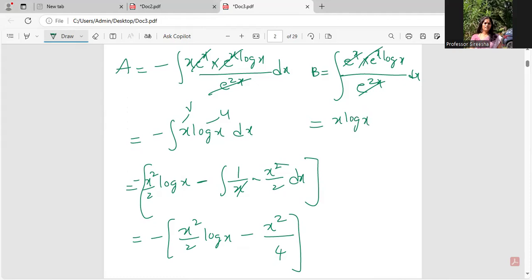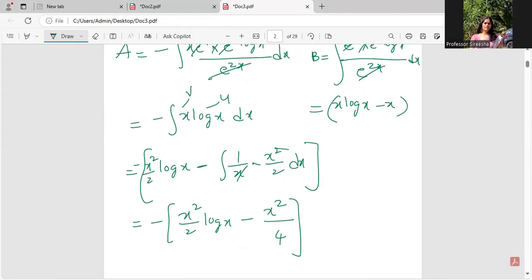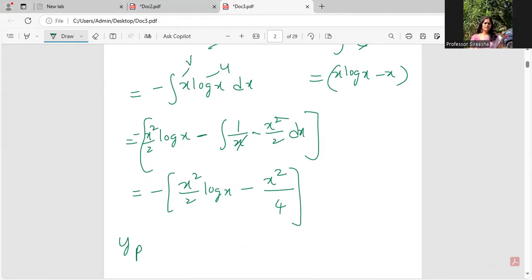So I'm done with my YP. How would I write my YP? e power x is there with a negative sign: minus x square by 2 log x minus x square by 4.